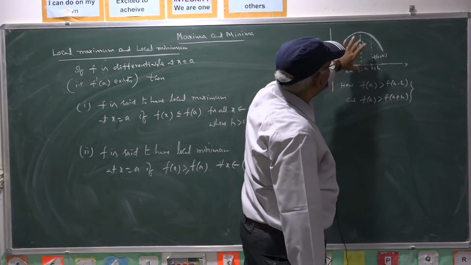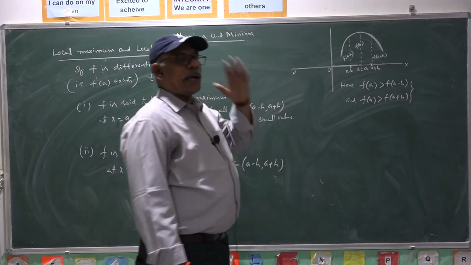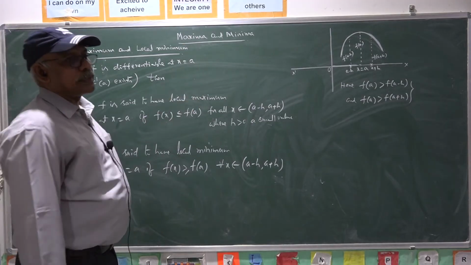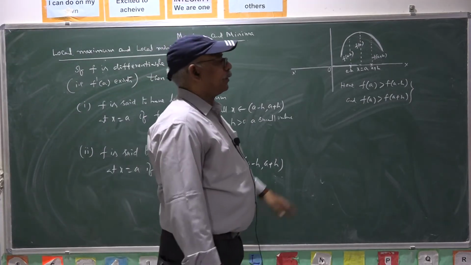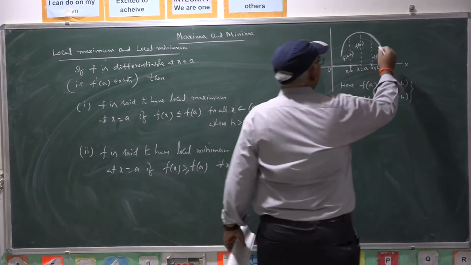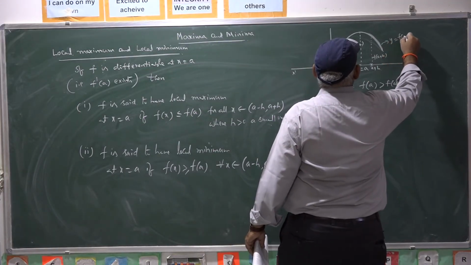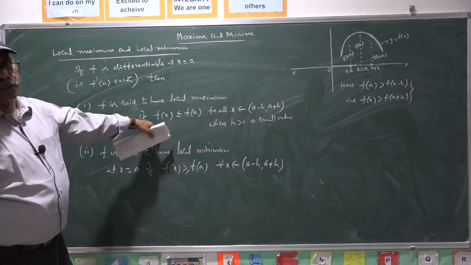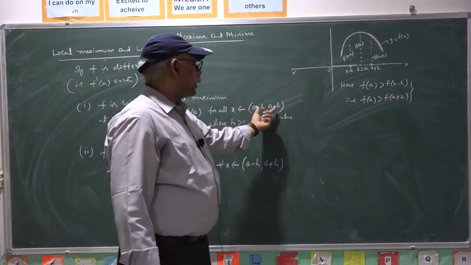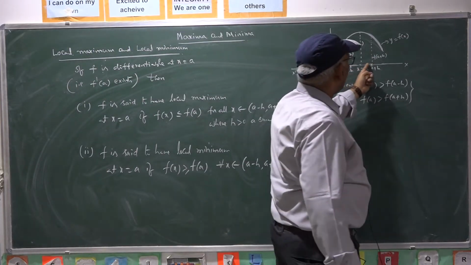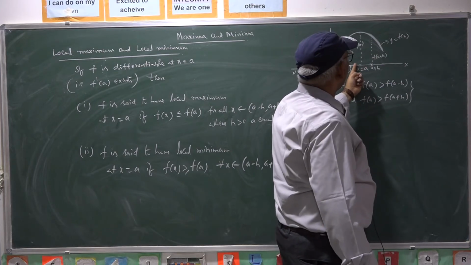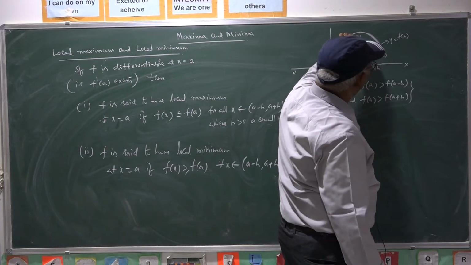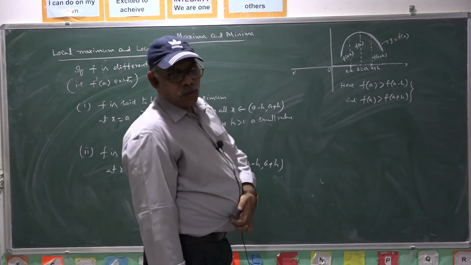In such case, f of a is known as the local maximum value of the function. This is the function y equal to f of x. Whatever may be the value that you consider in the neighborhood of a, the functional value is certainly less than this value. Hence, at x equal to a, the function is said to have local maximum.